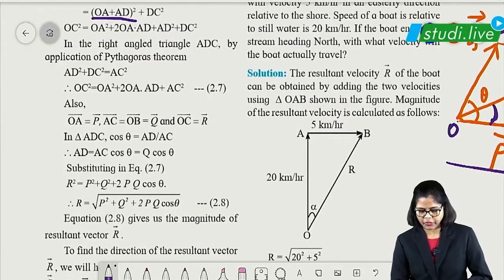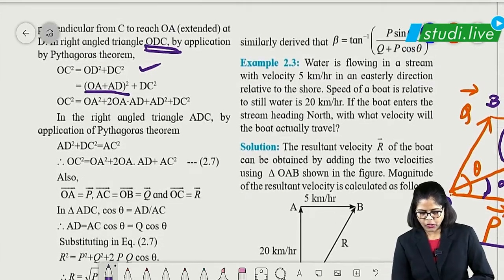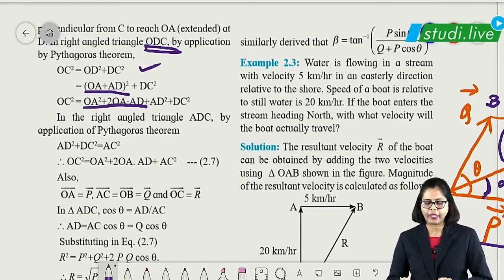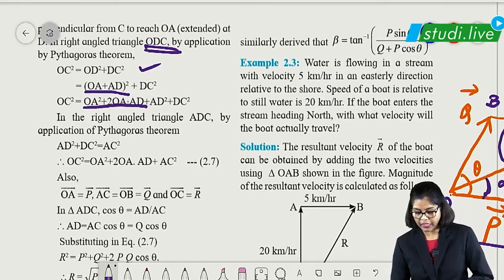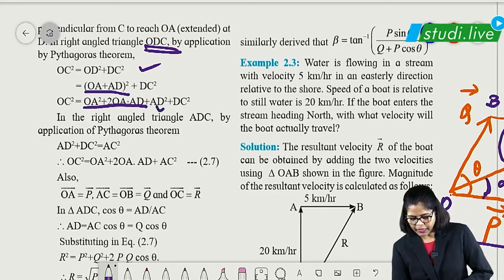Then comes substituting the value, students. We are going to get this particular part. Just open the bracket, so you are going to get OA square plus 2 OA AD plus AD square plus DC square. But what about this particular part?